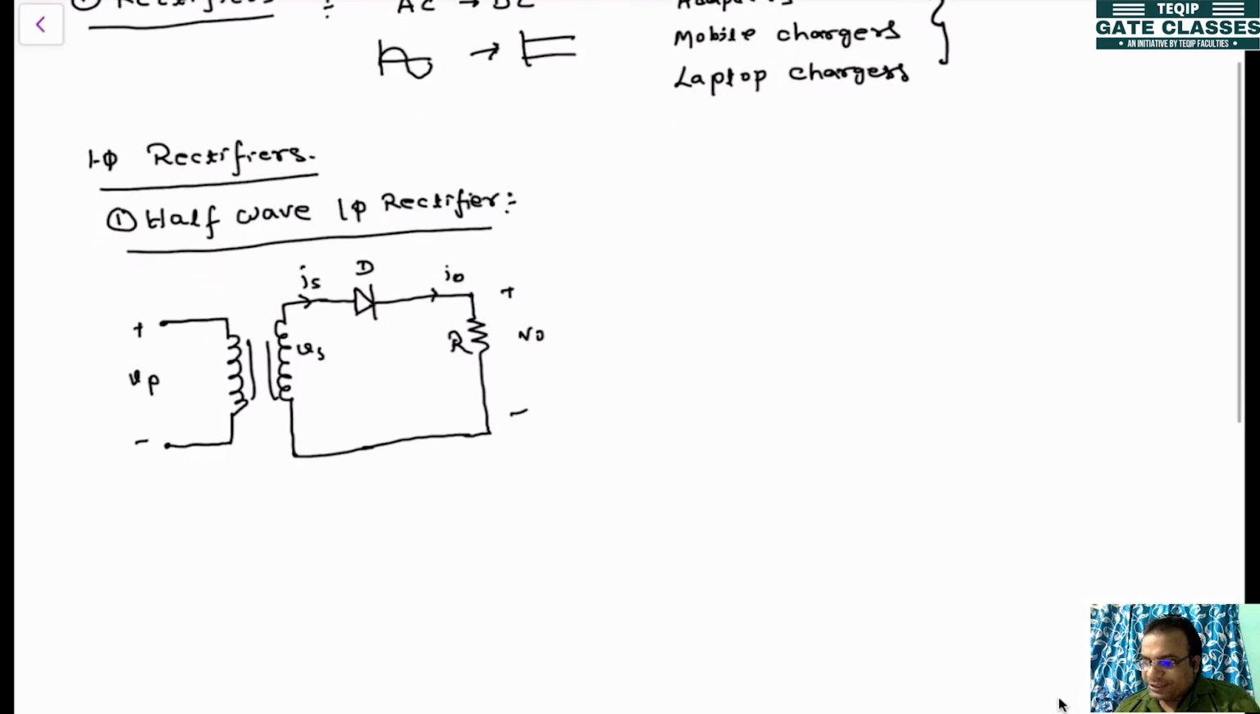In the half wave rectifier, what is this VS? VS is a sinusoidal voltage, so you can represent it as Vm sine omega t, where Vm is the maximum value and sine omega t is the sinusoidal variation. Now, if you apply this signal to this circuit containing a single diode, how will the waveform be? Let's draw the waveform.